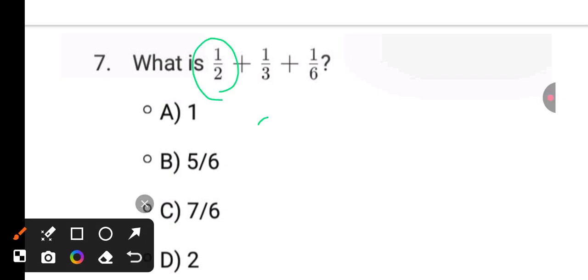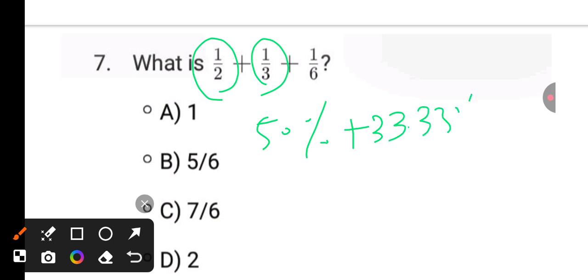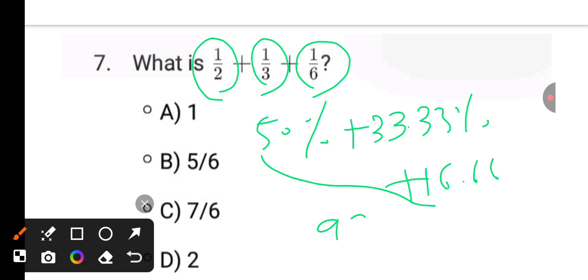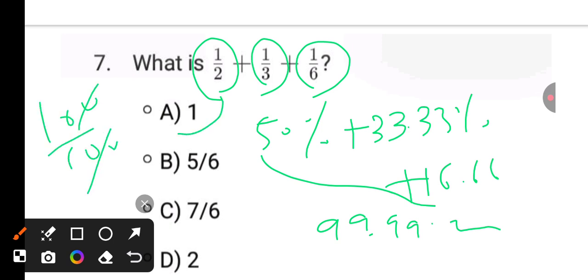In terms of percentage, how to solve? 1 by 2 means it is 50 percentage, plus 1 by 3 is 33.33 percentage, plus 1 by 6 is 16.66%. If we add all this, it will become 99.99%. It is equal to 100%, and 100% divided by 100, that is 1.